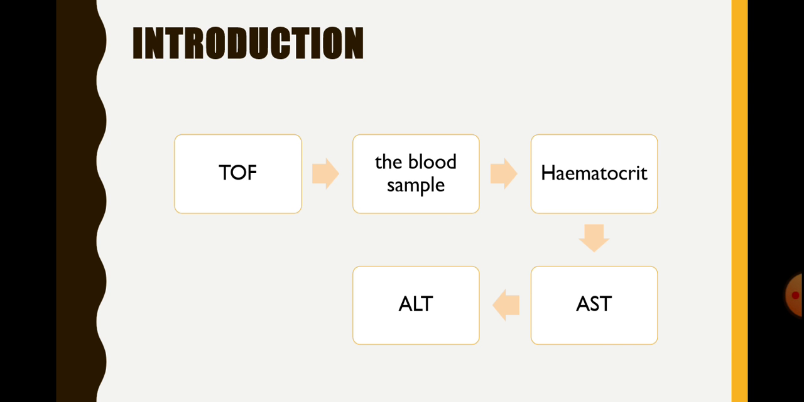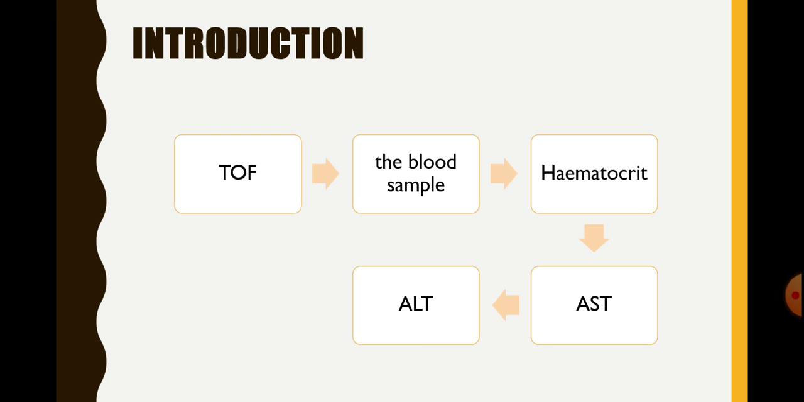Okay, the introduction is about TOF. Like I said before, tetralogy of Fallot is a congenital heart disease that is caused by four heart defects. This tetralogy of Fallot impacts the children. As we know, children have smaller veins than adults, which makes obtaining blood samples much harder. It's more difficult, and of course needs much skill from the analyst to take the blood sample.